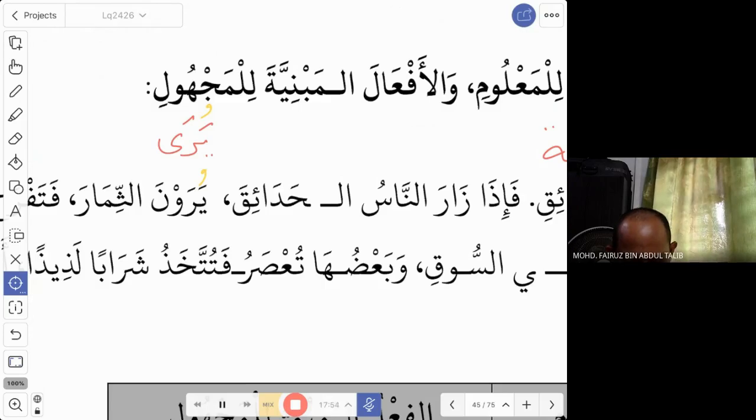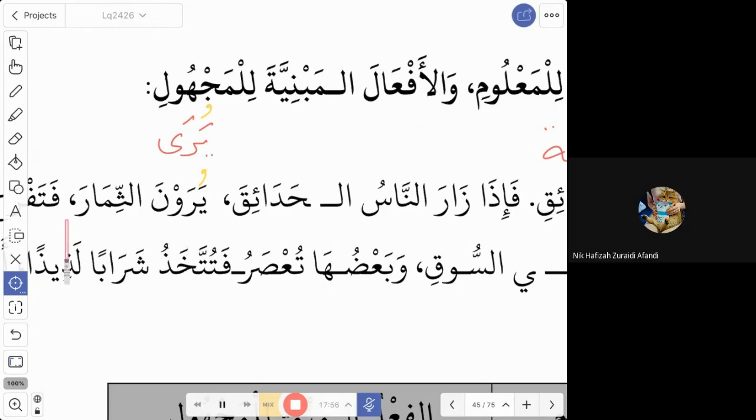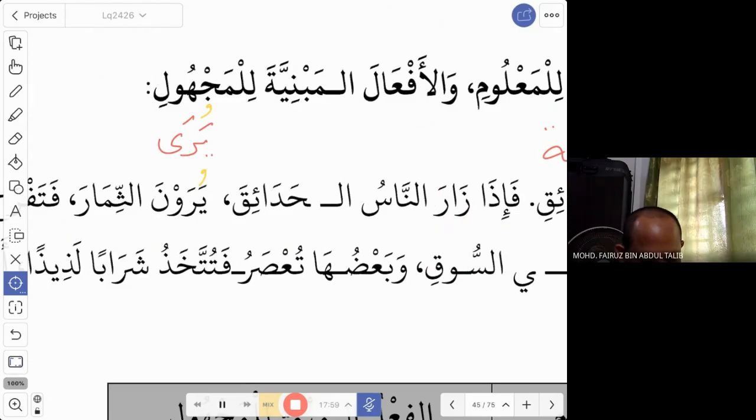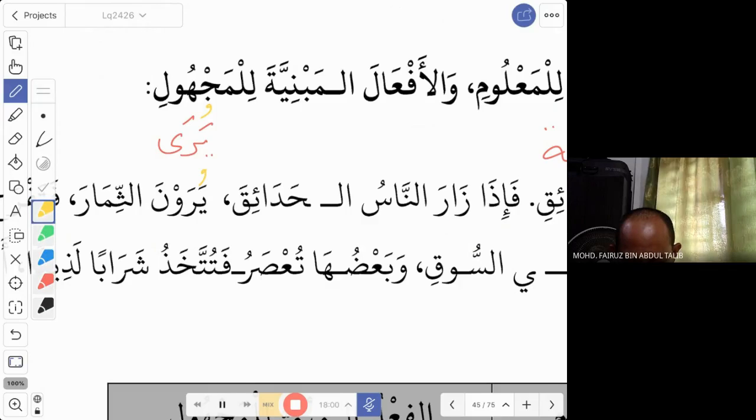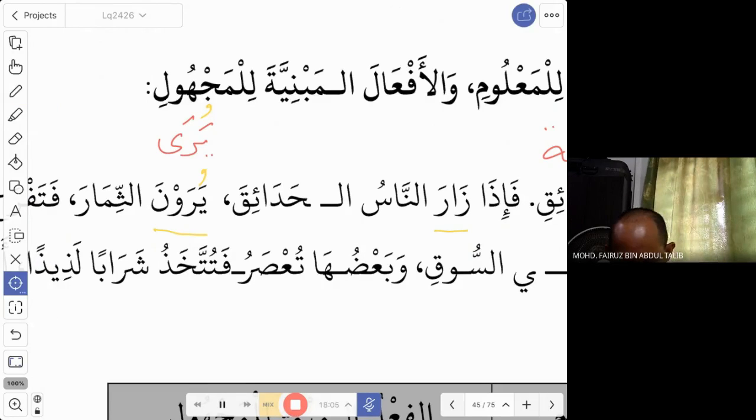There is another fi'il in the jumlah. Zara. Zara, good. Zara is another fi'il. Zara is fi'il, but this is fi'il madi. Ma'lum or majhul? Ma'lum, yes. This is ma'lum. Zara. Okay. So what does it mean?